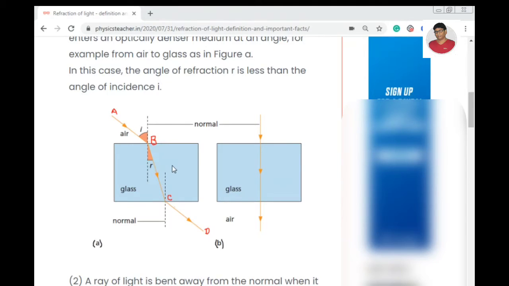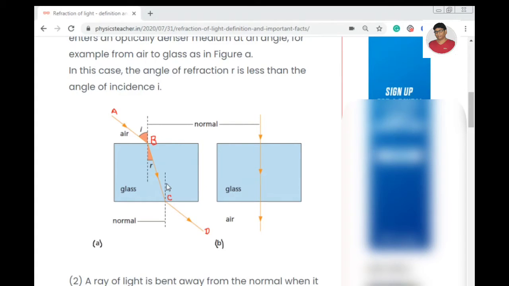Okay, the opposite thing happens when a ray of light goes from a denser medium to a rarer medium. So in that case, what will happen? Again, we can take that analogy that when there is less congestion, then the vehicles tend to move through the midway, that is the mid lane, because it is faster.